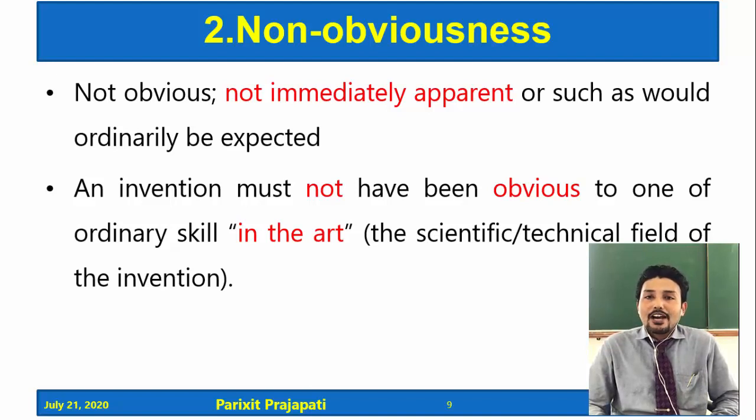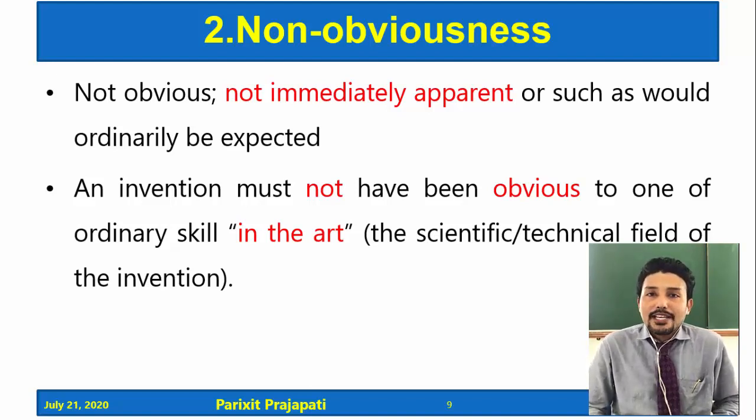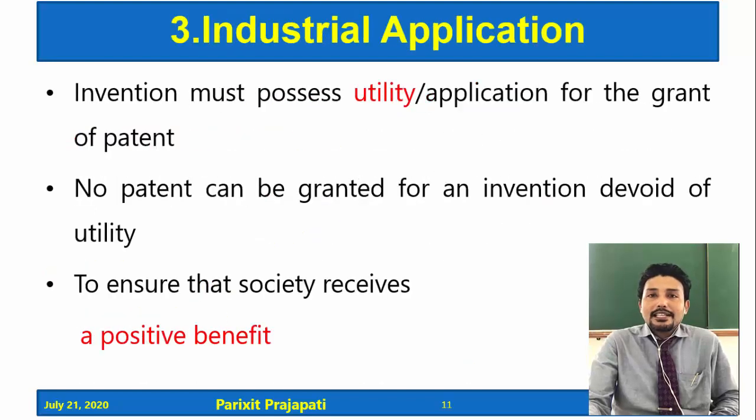Invention must not have been obvious to one of ordinary, average skill in the art. Here, the art of the invention means the scientific or technical field of the invention. So the invention must be non-obvious. Along with novelty, the invention must be non-obvious, then only it is eligible for patentability.